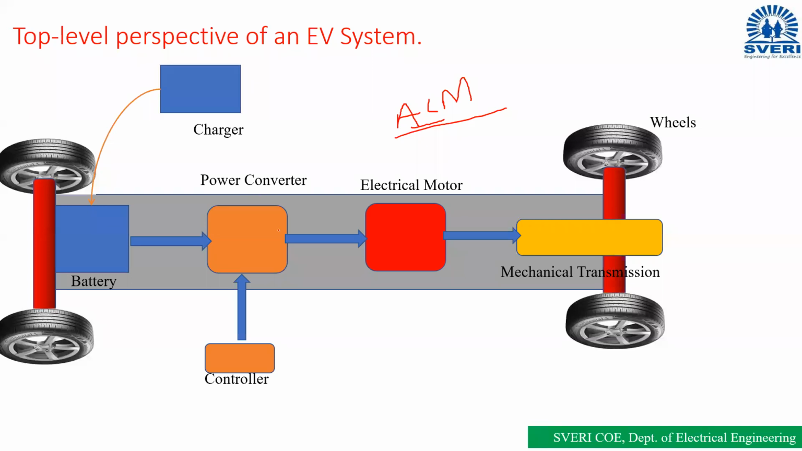So the first function is to convert the power from AC to DC, DC to AC, AC to AC, or DC to DC. And the second function is that it will control the power. Only when the power is controlled is the speed of the electrical motor controlled. Only when the speed of the electrical motor is controlled is the vehicle speed also controlled. Otherwise, if the speed of the electrical motor is not controlled, then the speed of the electric vehicle is also not controlled. Is it clear?